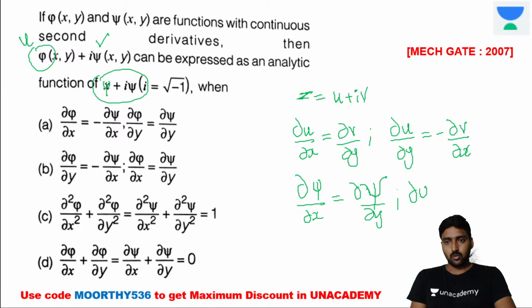Now dou psi divided by dou y, dou psi minus dou psi divided by dou x. Where the formula is available, look at this condition, dou psi divided by dou y. Yes, it's option B, right? Dou psi divided by dou y is equal to minus dou pi divided by dou x. It's pi first, psi second, so dou pi divided by dou y is equal to minus dou psi divided by dou x. Option B satisfies the condition, right?